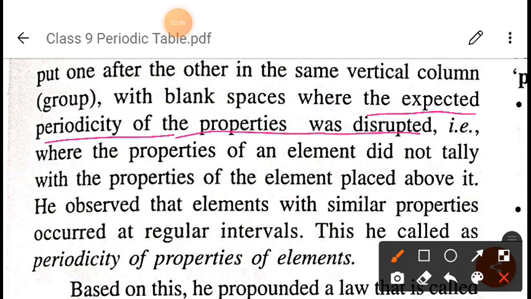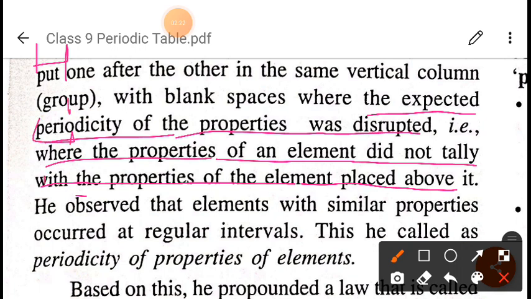For example, where the properties of an element did not tally with the properties of the element placed above it, right? Means what? Suppose he was filling like this: hydrogen, after that lithium, after that sodium, after that potassium. Suppose after that he had placed calcium by mistake. Since calcium was not matching with the properties of these, what did he do? He left some gap, right? So we will see this.